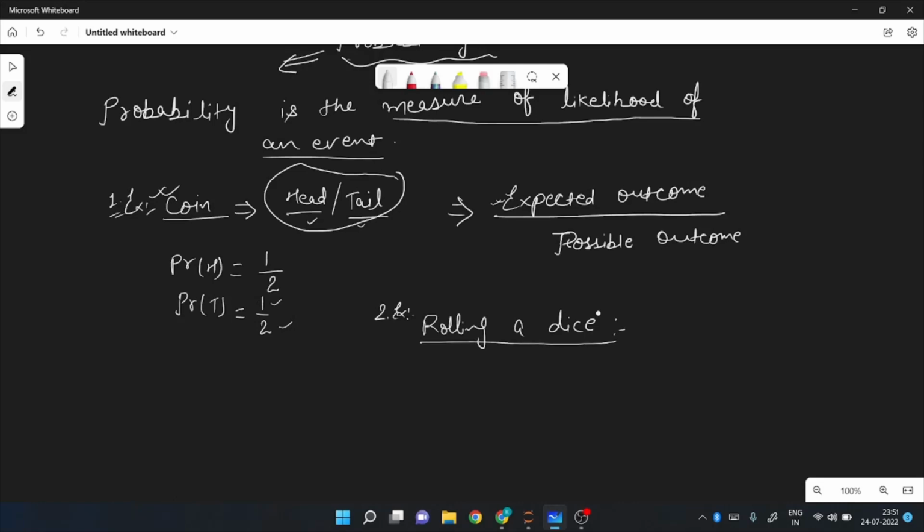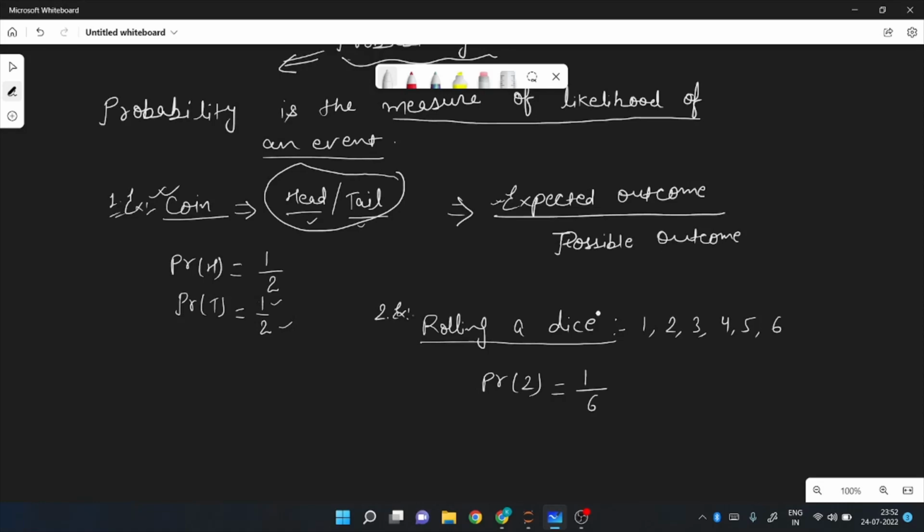Either I can get 1, 2, 3, 4, 5 or 6. There is no such scenario that could happen apart from these 6, right? So in the case of rolling a die, if I ask you what is the probability of getting number 2, you will write 1 by 6.